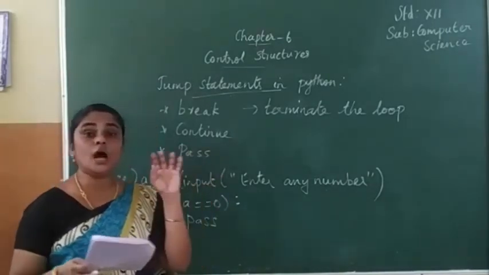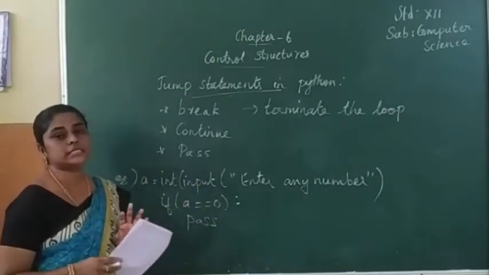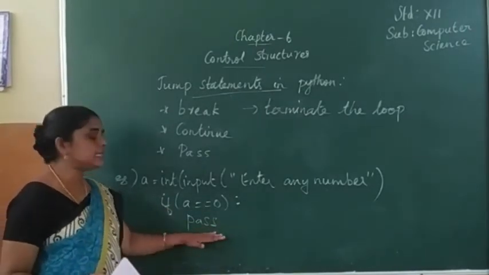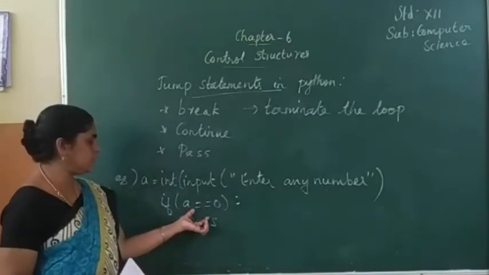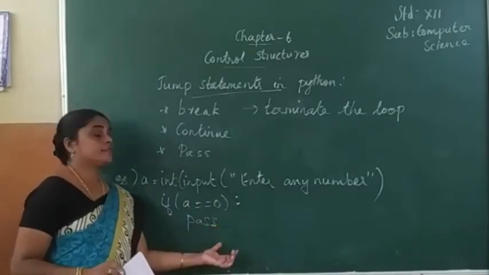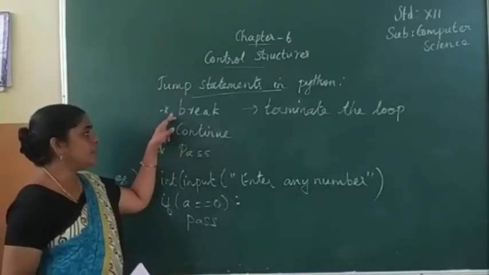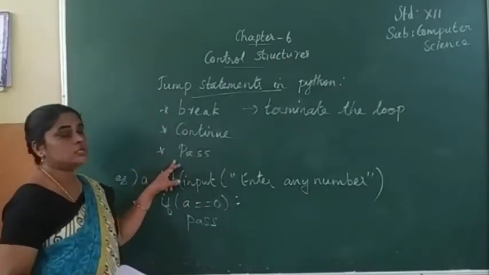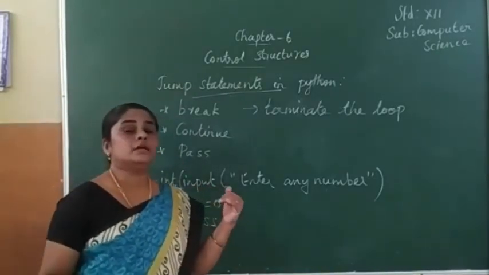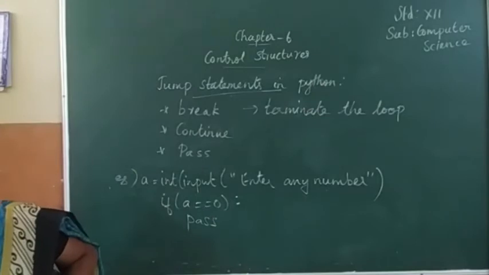So if we do not want any statement or command within the block, the pass statement is executed. Within the block we need not give any statement, we can give only pass. Inside the loop, if we need not give any statements, we give the jump statement pass. So the jump statements are break, continue and pass. What is the use of these three jump statements? They jump from one part of the program to the next part.